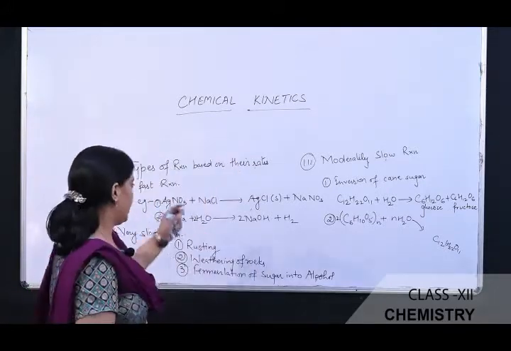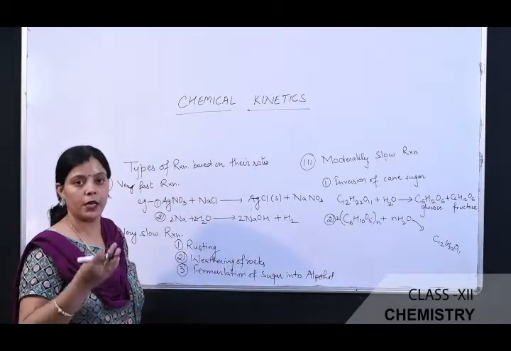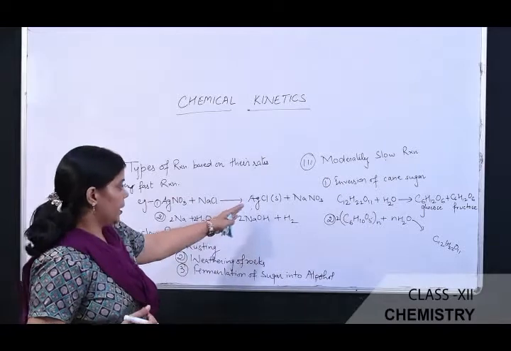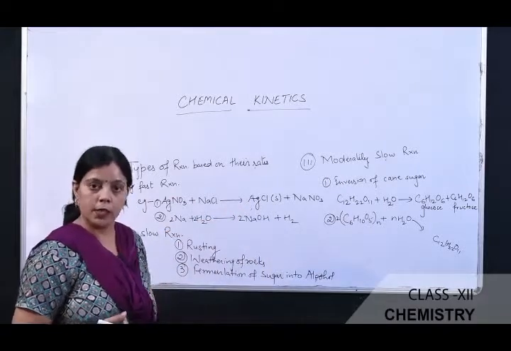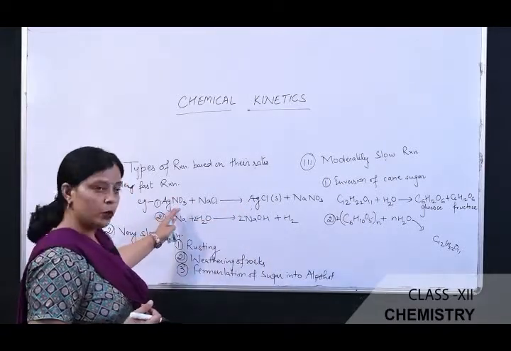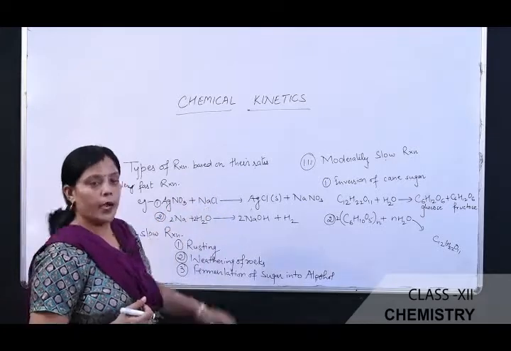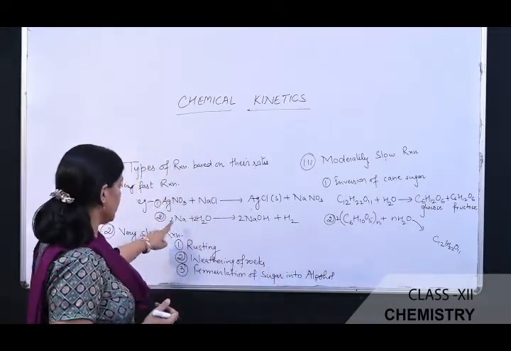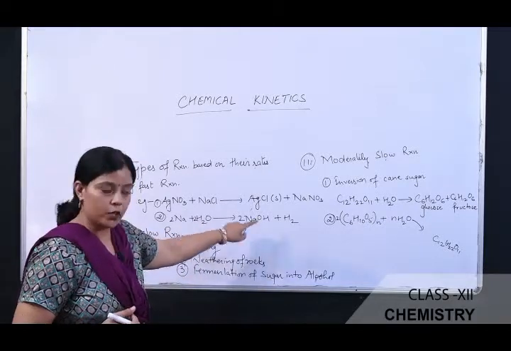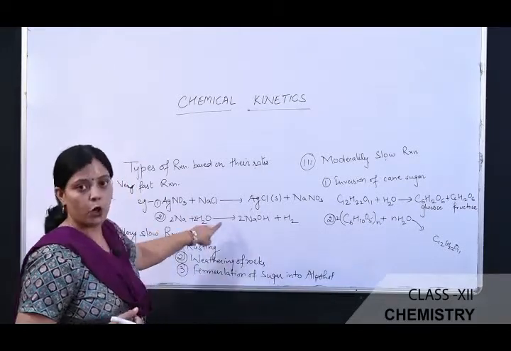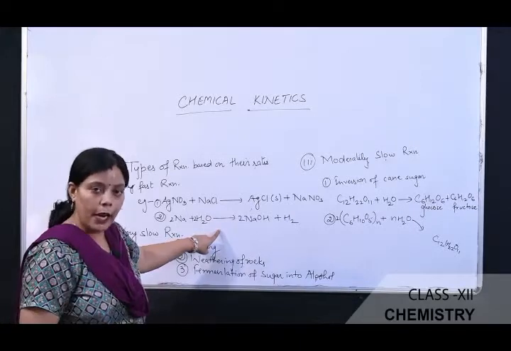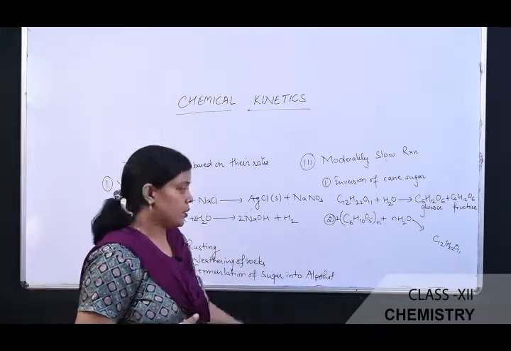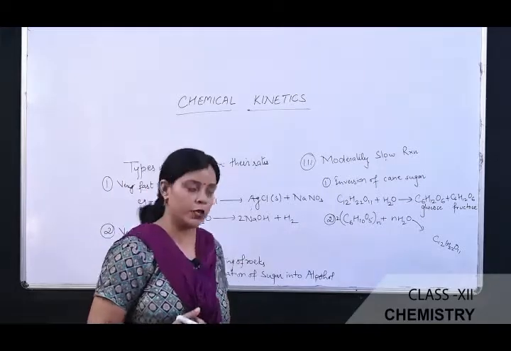If the reaction rate is very fast, that reaction comes under the category of very fast reaction. An example of that is precipitation of AgCl by the addition of aqueous solution of silver nitrate into the aqueous solution of sodium chloride. Second is the formation of sodium hydroxide. When sodium metal is dropped in water, the reaction occurs instantaneously and it results in the formation of sodium hydroxide along with the liberation of hydrogen gas.